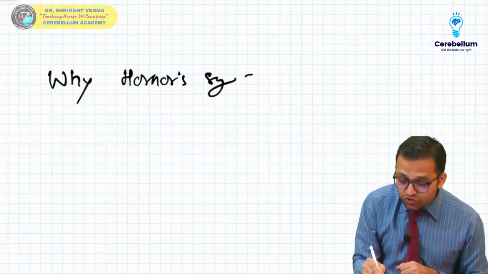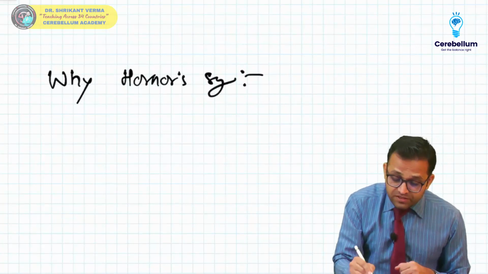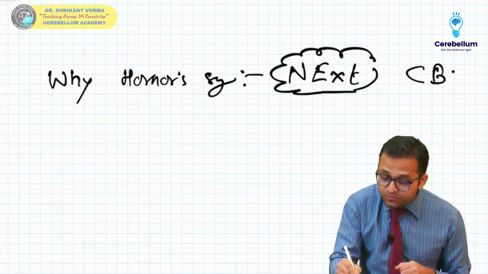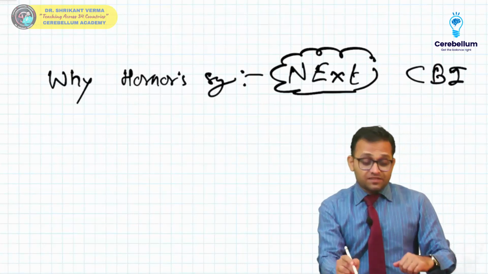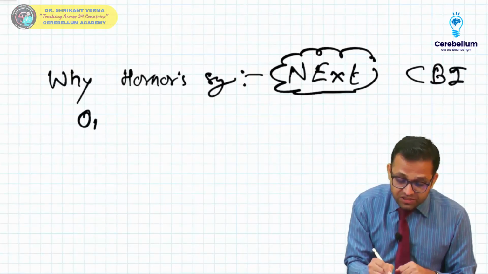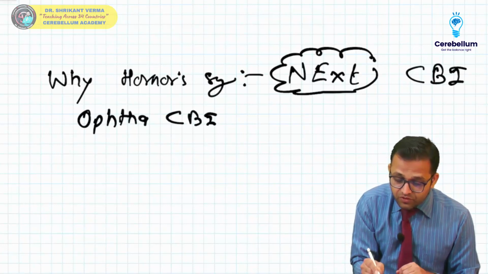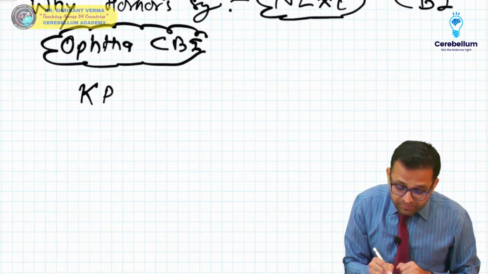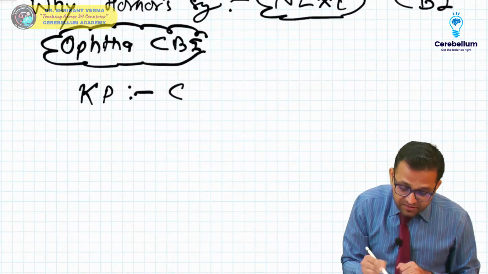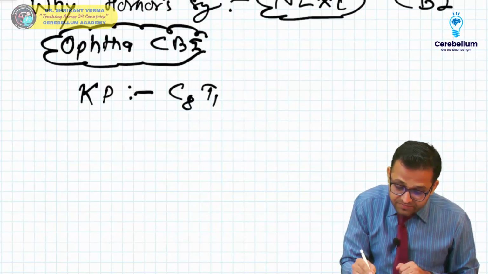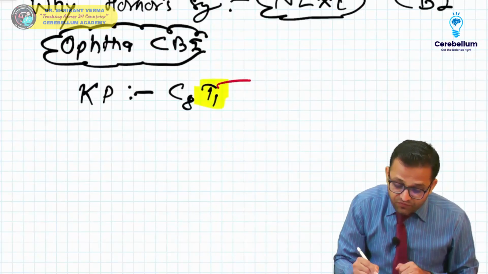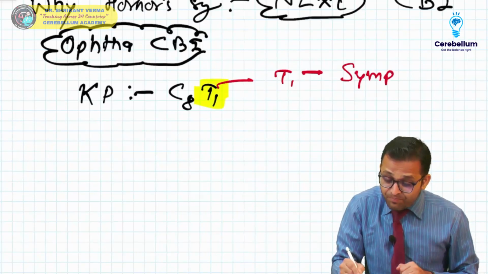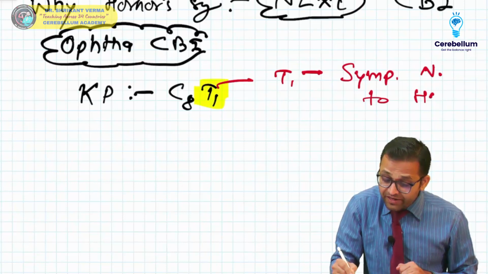Horner's syndrome. So this is your ophthalmology. I am teaching you with the next pattern. Yes, conceptual brainstorming integration. Try to understand, this is our ophthalmology integration. Okay, how? See here, we had seen in our Klumpke's paralysis C8 and T1 damaged. Remember, you will see in physiology, sir, T1, this is our sympathetic nerve to head, neck, face.